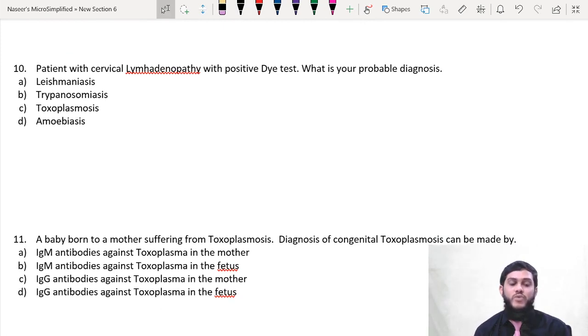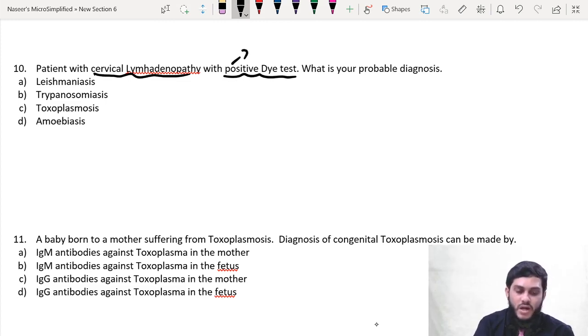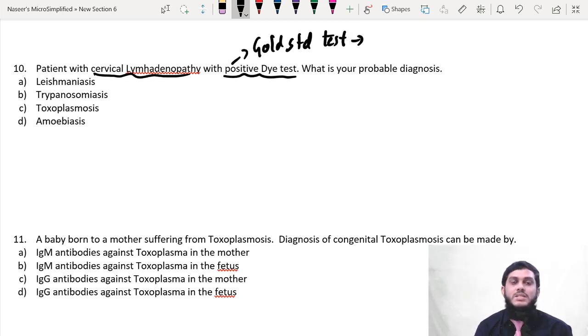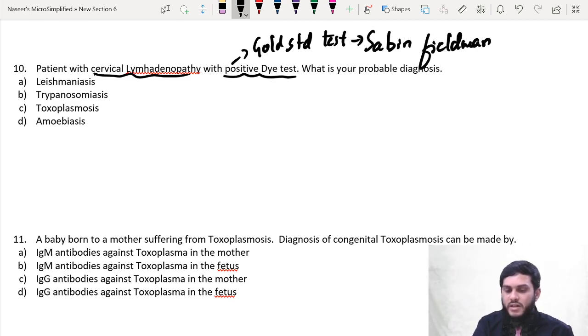A patient with cervical lymphadenopathy with a positive dye test, what is your probable diagnosis? See, cervical lymphadenopathy can occur in any type of disease. But if you see the options, among protozoa, cervical lymphadenopathy is most common in toxoplasmosis. And one more clue they are giving here, the main clue, is the positive dye test. You know, the gold standard test for toxoplasmosis is the Sabin-Feldman dye test, sometimes simply called the dye test.